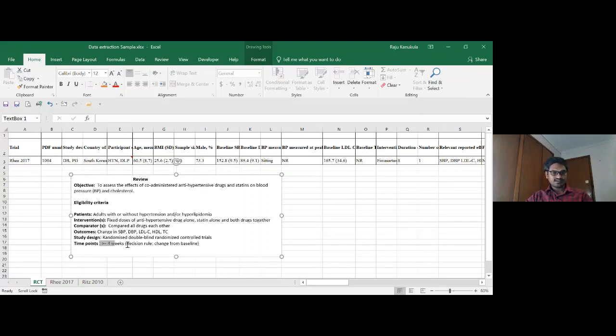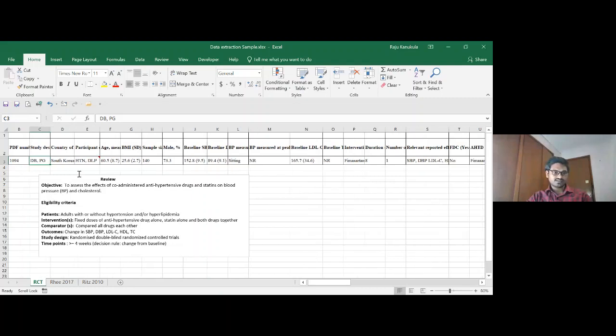Next, time points: any study that is conducted for more than 4 weeks. So changing from baseline, if a study conducted less than 4 weeks, that can be excluded. But this study meets our criteria, which is having almost 8 weeks of duration. So that is why this study is included, and we are going to see how I captured it. So I abbreviated it double-blind parallel group study. The country is South Korea.